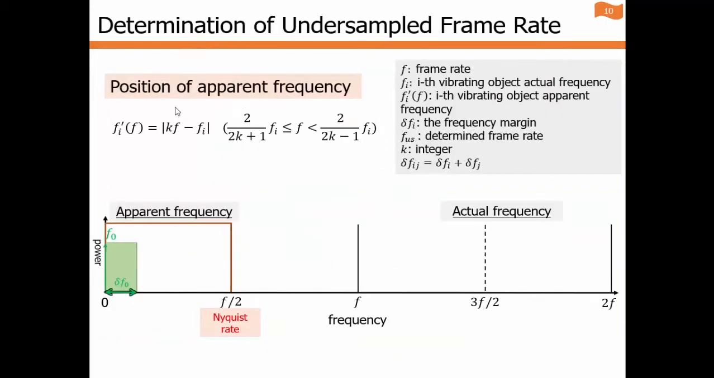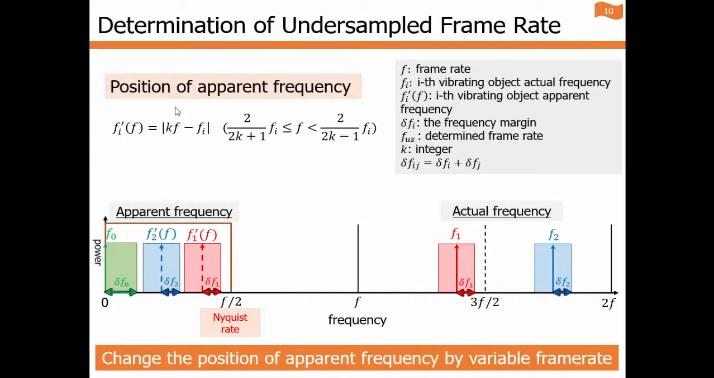Next, I'll explain the determination of the undersampled frame rate. First, this equation shows the position of the apparent frequency. When F0 is here, F0 is the actual frequency. Then when F1 is here, F1's apparent frequency is here. And F2 is the same. The position of the apparent frequency can be changed by varying the frame rate.